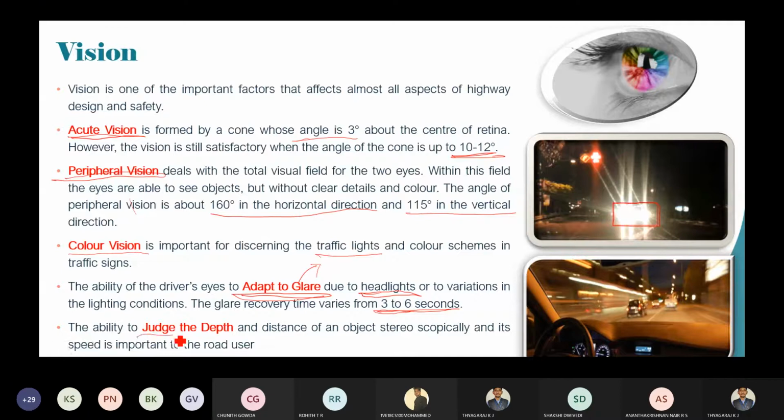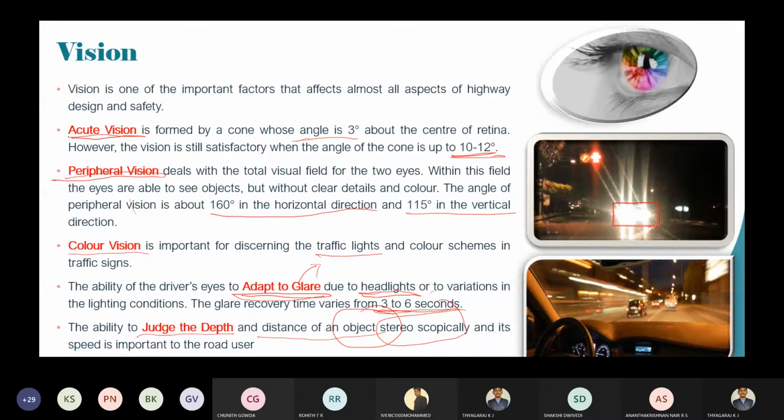Then depth judgment. That is the distance of the object from the place where you are sitting, or from the vehicle, along the length of the road. You see the distance of the object stereoscopically, not only by your bare eyes, and it is very important to the road user.